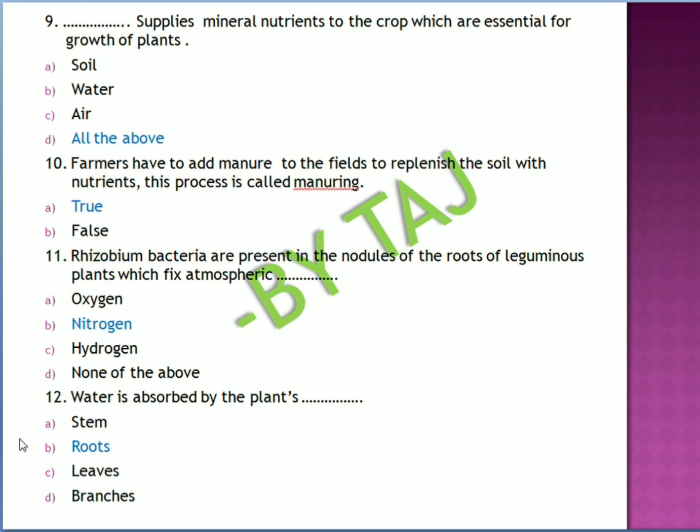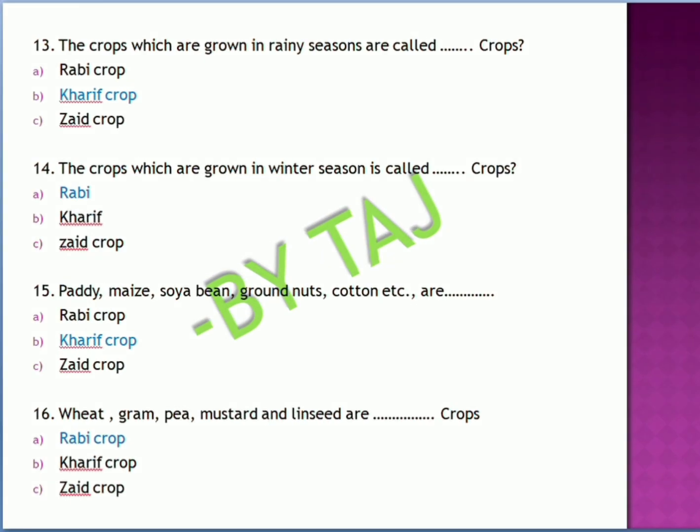So coming to the next question, water is absorbed by the plant's dash. Water is absorbed not by the stem, leaves or branches, but by the roots in the process called osmosis. By the process of osmosis, water is absorbed by the plants through roots. 13th one, the crops which are grown in the rainy season are called kharif crops.